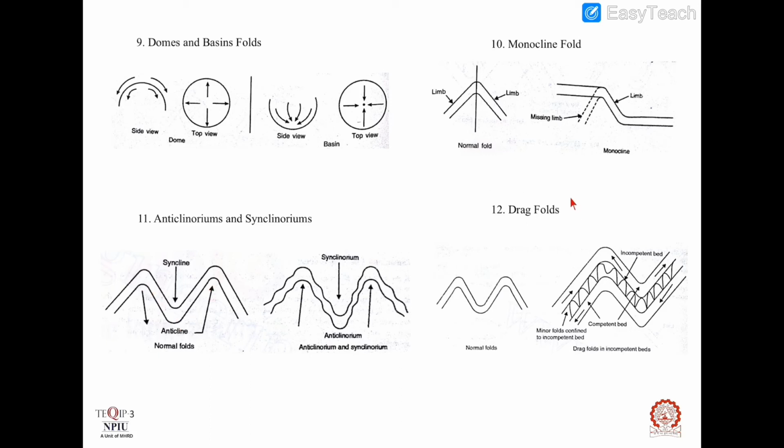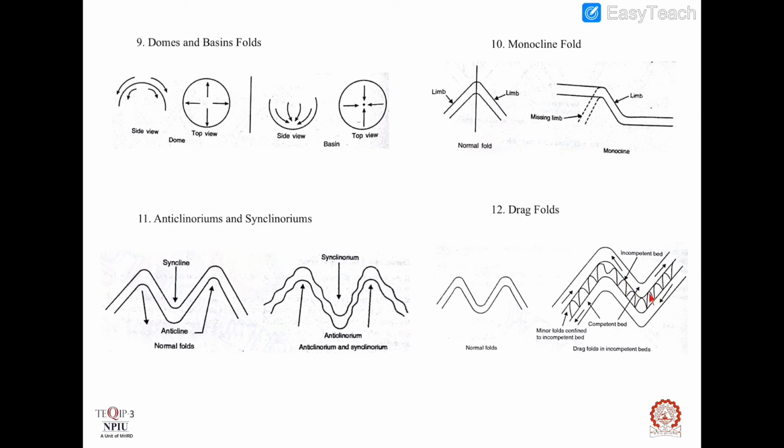Drag folds. These are the minor asymmetrical folds within the major folds, but these are confined only to incompetent or weak beds. Okay, these asymmetrical minor folds, as you can see here, are called drag folds.